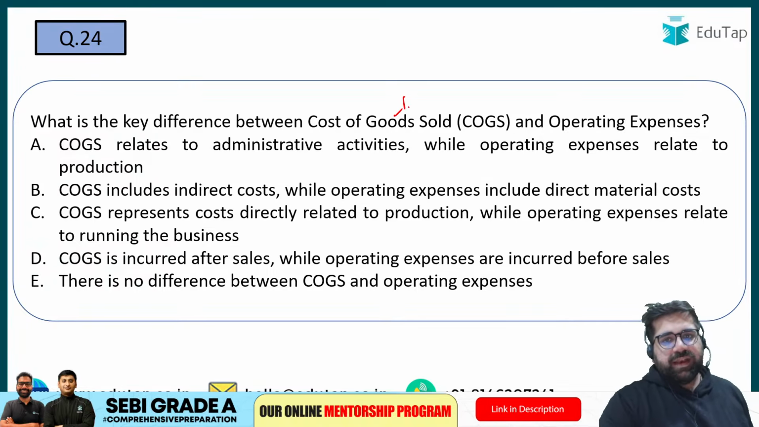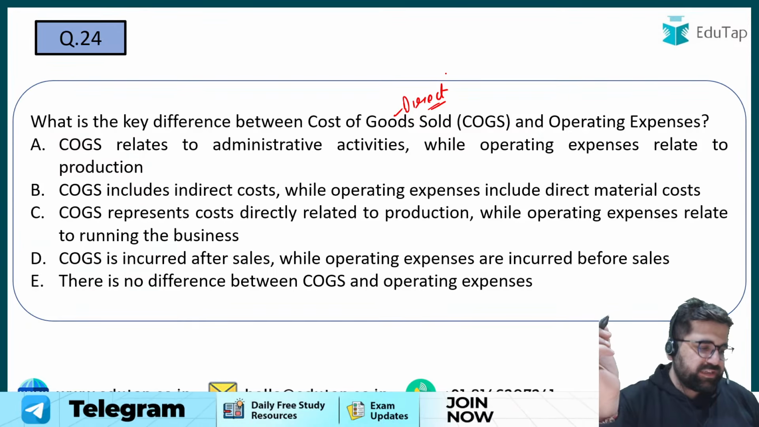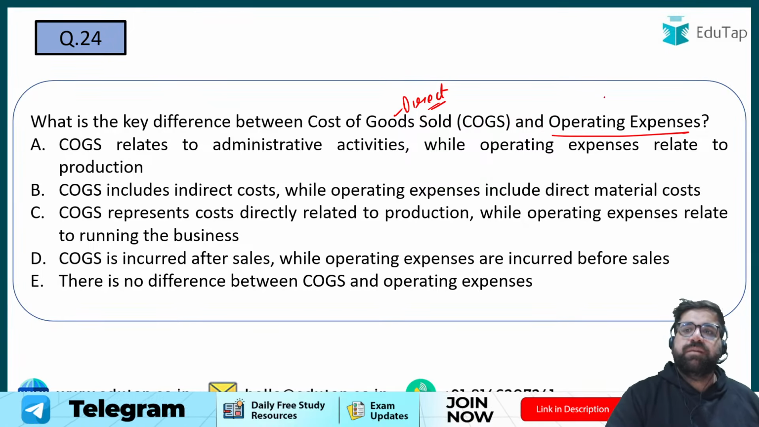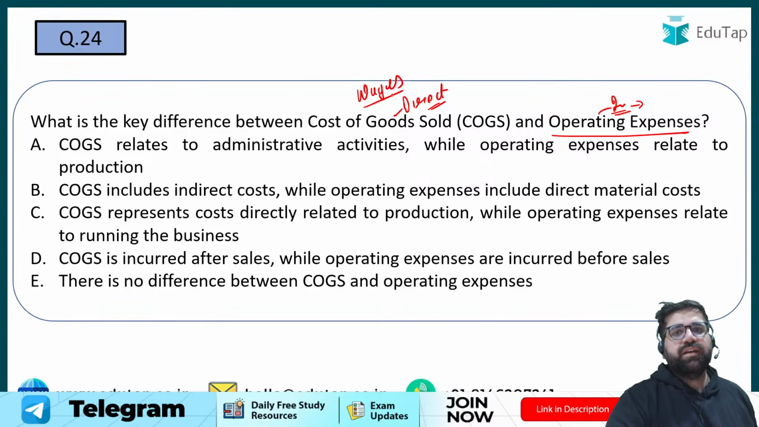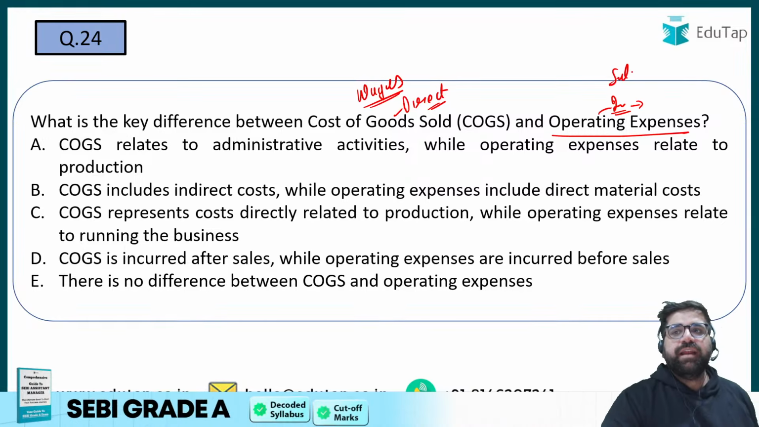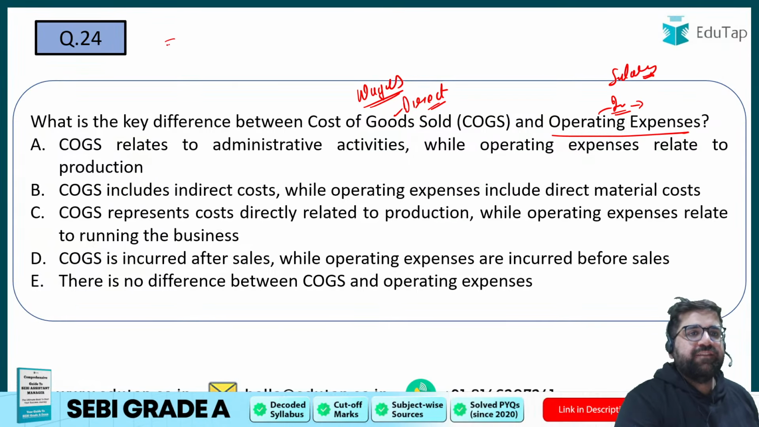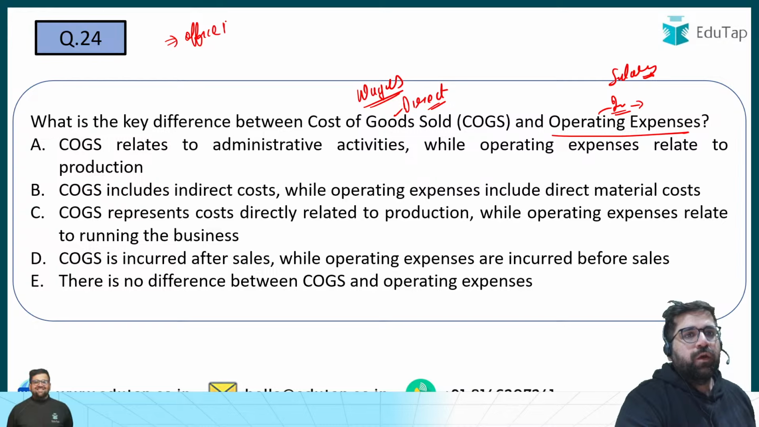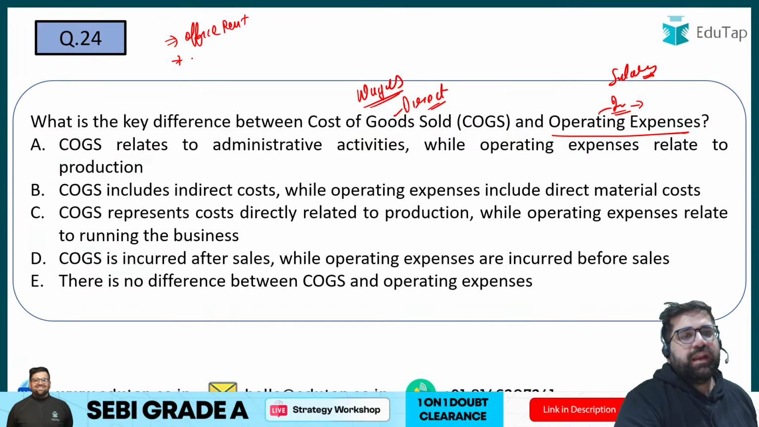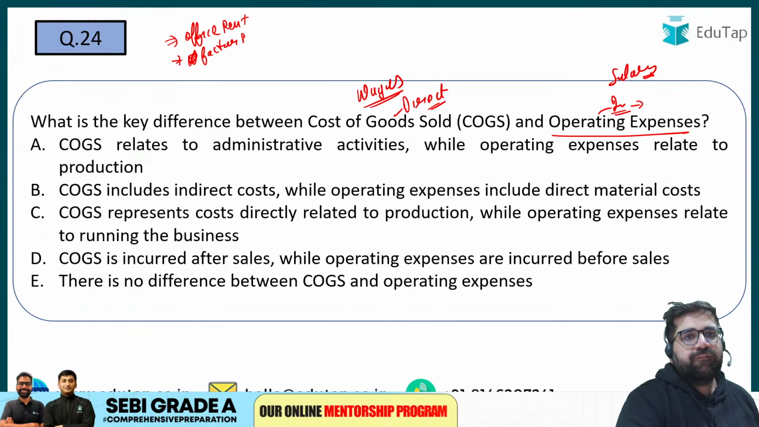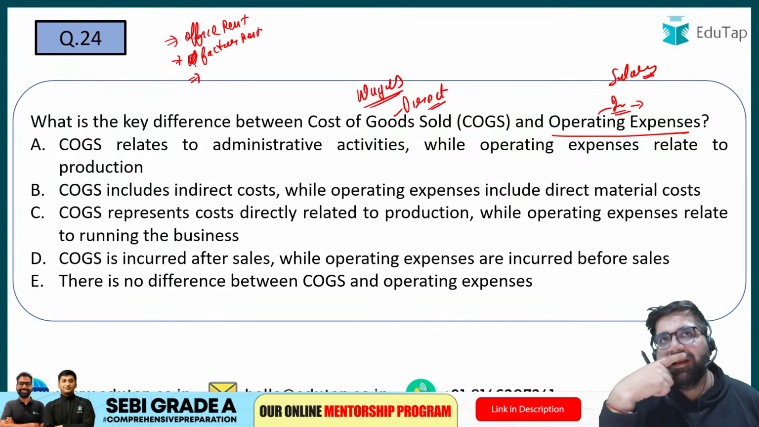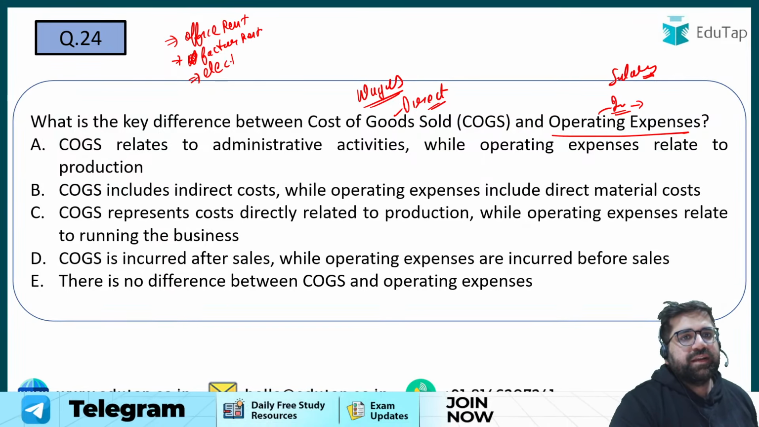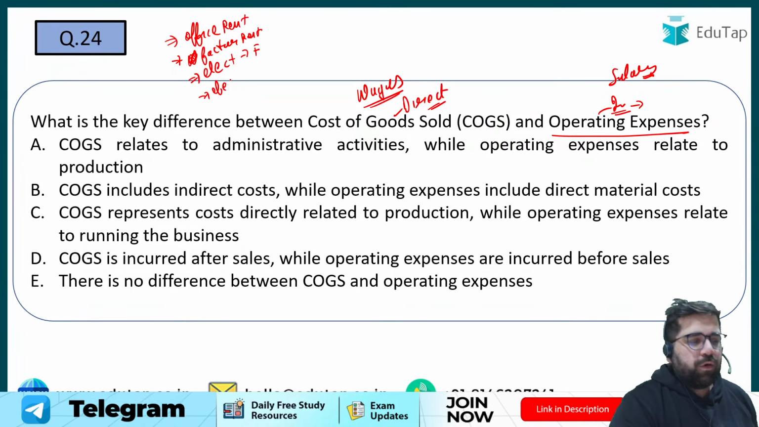COGS is a direct expense, which you are directly putting on your production expenses. Operating expenses are basically your indirect expenses, which you incur on a non-production basis. Like wages is a cost of goods sold because wages is directly related to the people who are working on production. Salary is an operating expense. Now, let's say if I write office rent, wages we have done, factory rent, and electricity bill of a factory, electricity bill of an office.